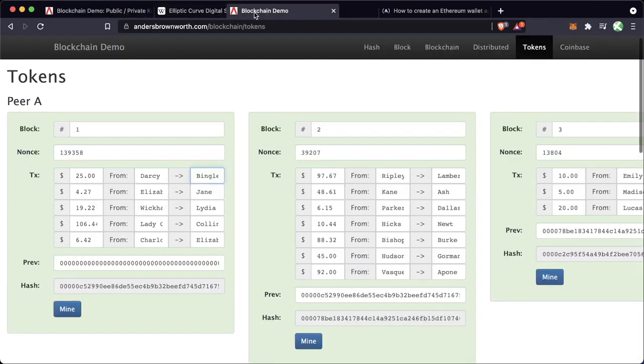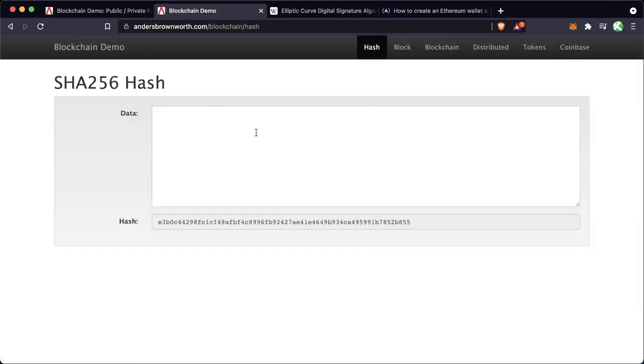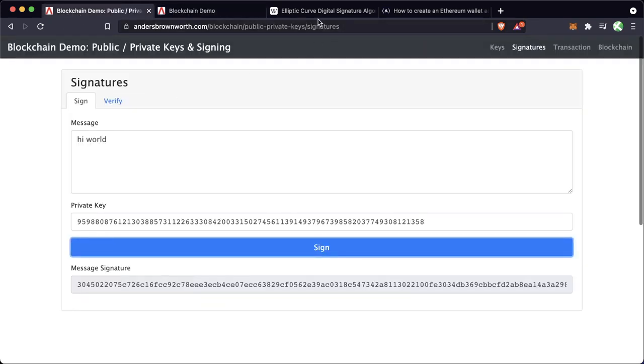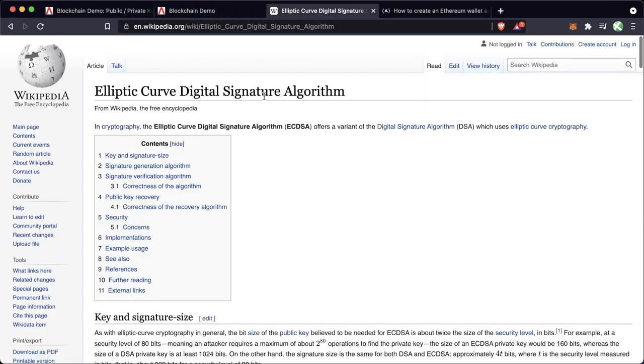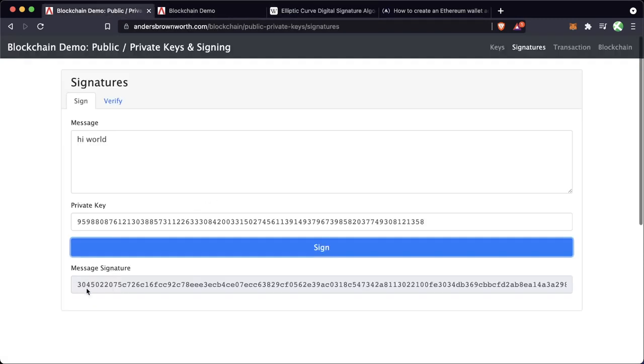Remember how in the blockchain demo, we were hashing stuff? We were using this SHA-256 hash to get this hash. Well, we're doing something similar, but instead of hashing, we're using this digital signature algorithm to create this message signature. Now, what's really powerful about how this algorithm works is that you can create this message signature with your private key, but somebody else can't derive your private key from the message signature. And that's what makes this really, really powerful.